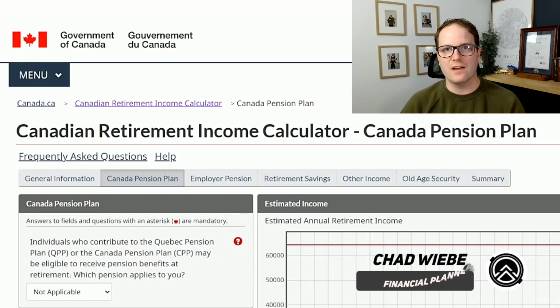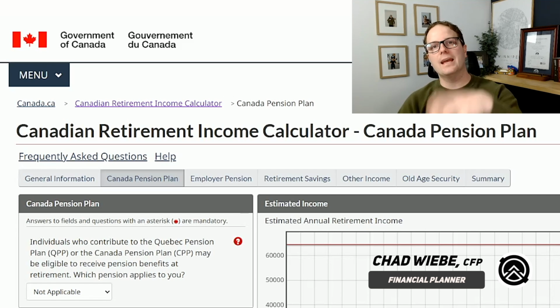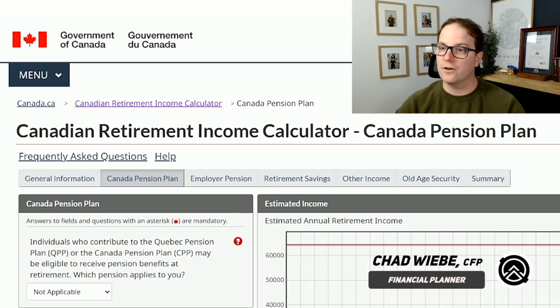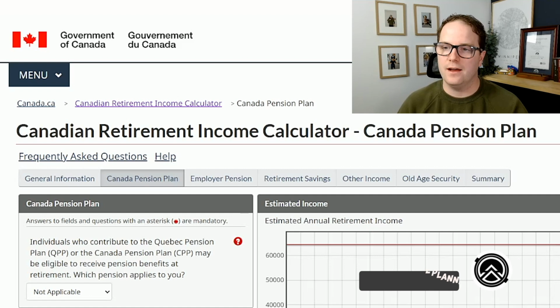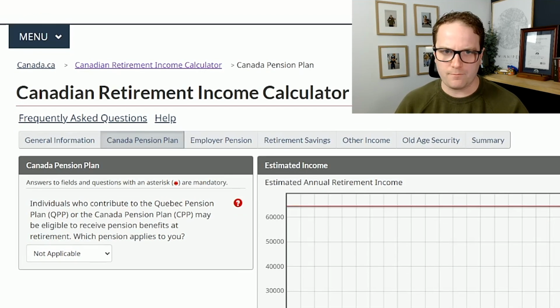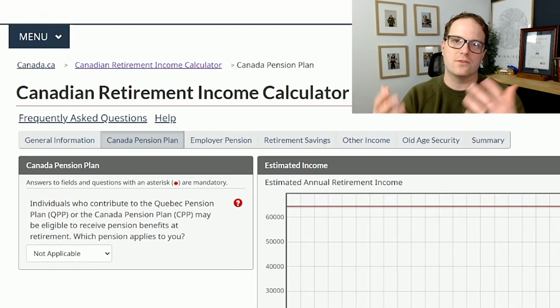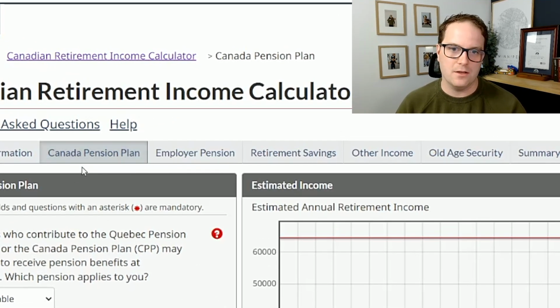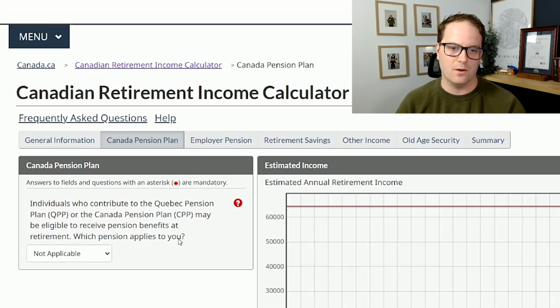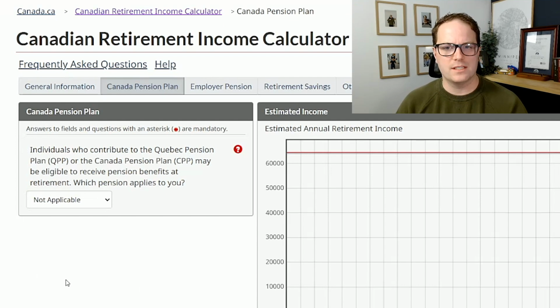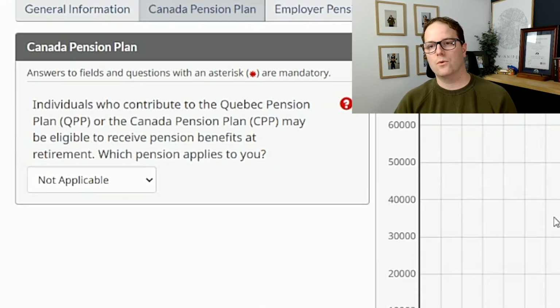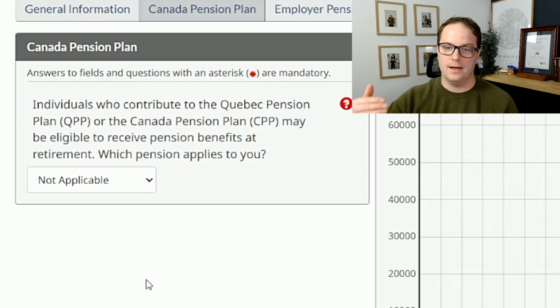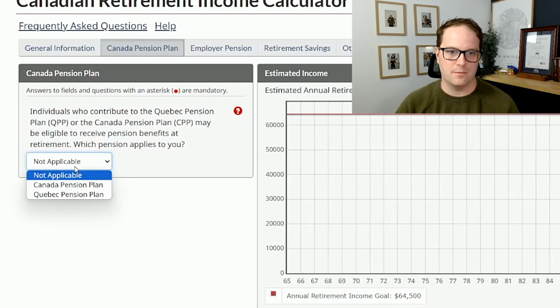All right, so here's the section of the Government of Canada website I was talking about. And again, I'm going to have it linked down below so you can go here and play with this yourself and find the value that really makes sense to you. There's 7 tabs along the top, all with different information that it's asking for. For today's video, I'm just going to highlight 2, the CPP or Canadian Pension Plan and the OAS calculators here, and we'll go through them one after the other. You have a series of questions that you're going to have to answer before the software actually gives you an estimate here, but you can see how you can kind of manipulate it after. So let's go through them quickly.